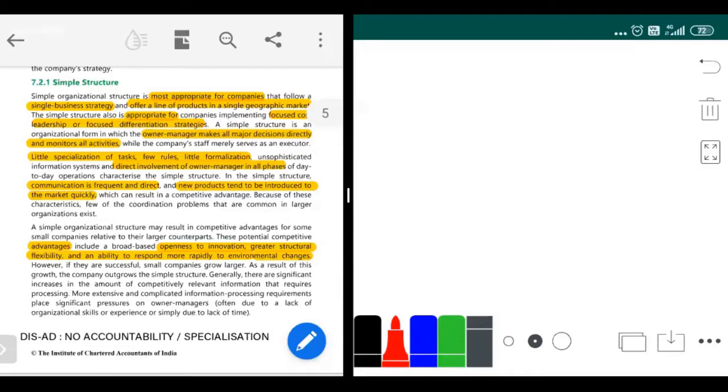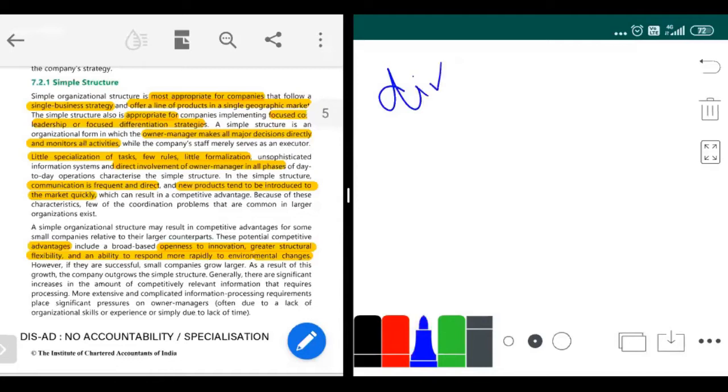Okay, cool. Next you have something known as multi-divisional. What is the difference between divisional and multi-divisional is what we are going to understand now. First, we'll see a lot more about divisional.